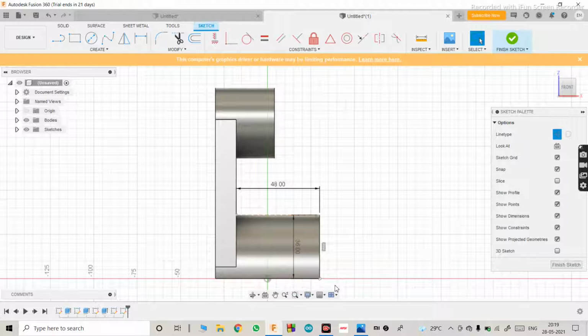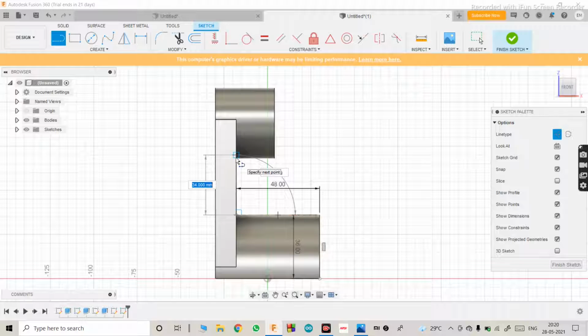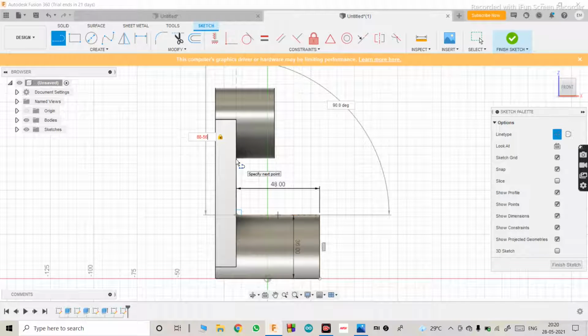So go to construction line, make it 88 minus 56. Yeah, perfect.